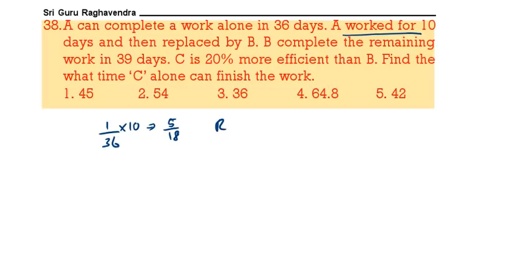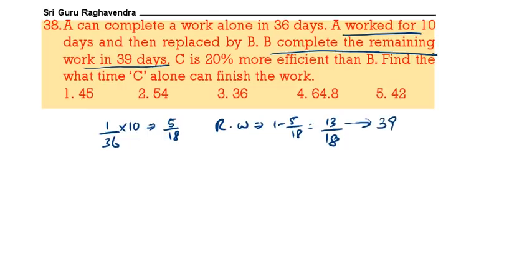So remaining work, what is the remaining work? 1 minus 5 by 18, that is 13 by 18. This was completed by B in 39 days. So B 13 parts 39 days. Total work 54 days.